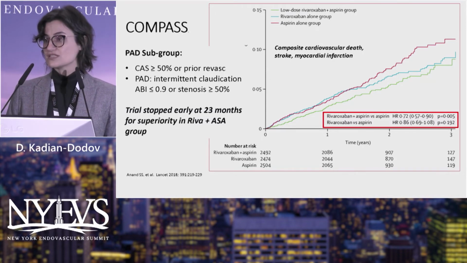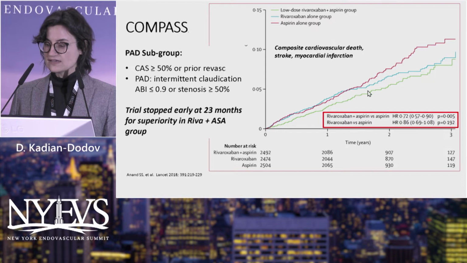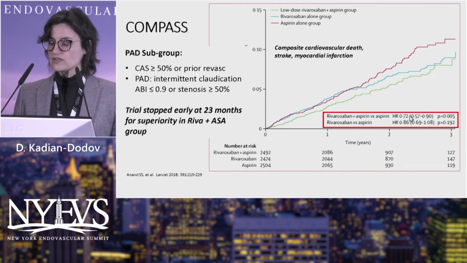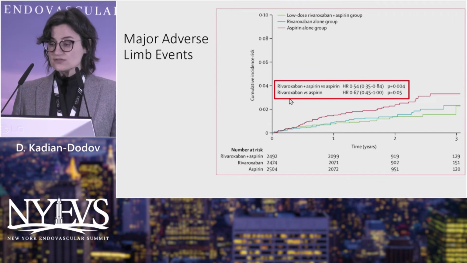And the trial was actually stopped early at 23 months for superiority in the low-dose rivaroxaban and aspirin group. That's that green line here on the graph. There was a reduction in composite cardiovascular death, stroke, and myocardial infarction with a hazard ratio of 0.72. There was also a significant reduction in major adverse limb events, so hazard ratio of 0.54 in patients receiving low-dose rivaroxaban with aspirin versus aspirin alone.